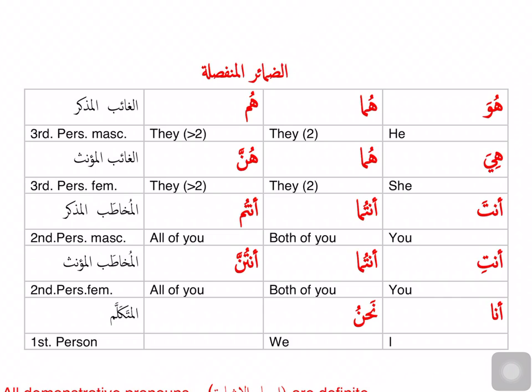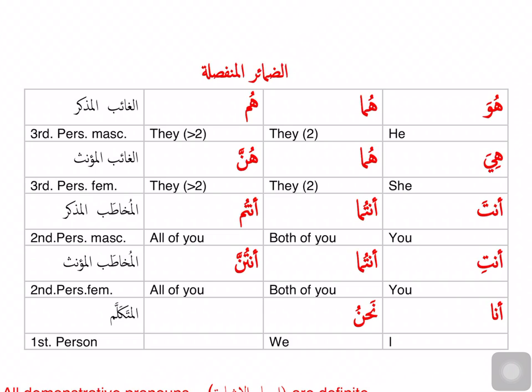One more thing we want to note here is the pronoun hum and the pronoun antum, which are the masculine plural forms of the pronoun. But if we are talking about a group of people that has a mix of men and women, females and males, will we use hum or hunna? Will we use antum or antunna? If it is a mix, we will use the masculine version, hum and antum. Even if there is one male and there are many females, we will still use the masculine version. Hunna and antunna are reserved when the group is all women, all females.